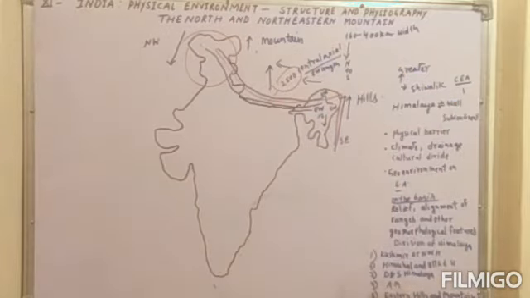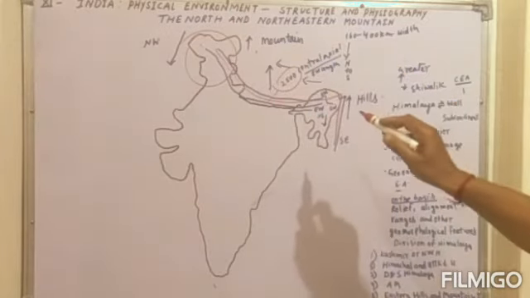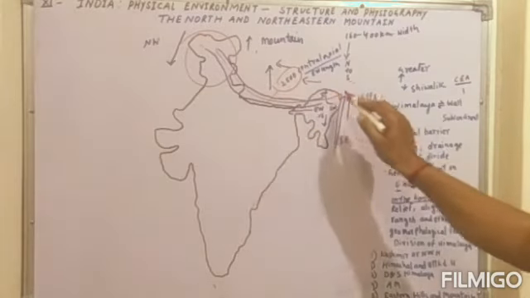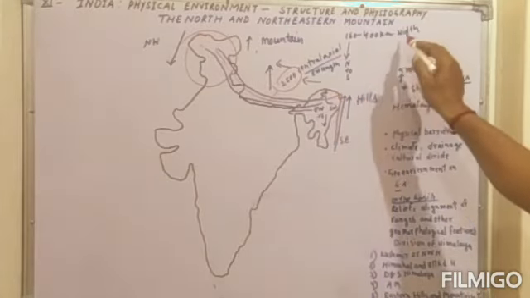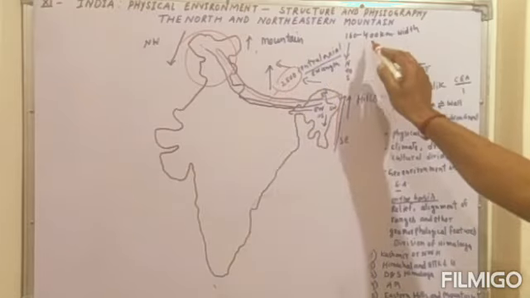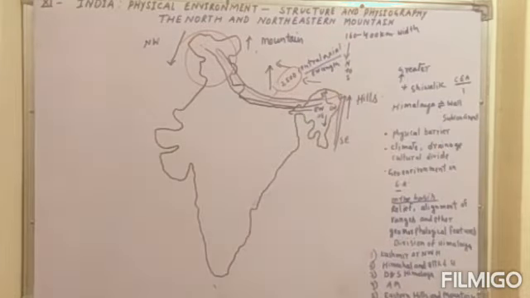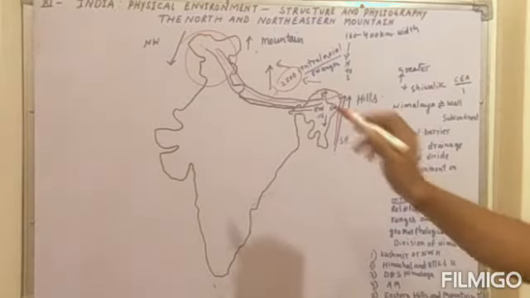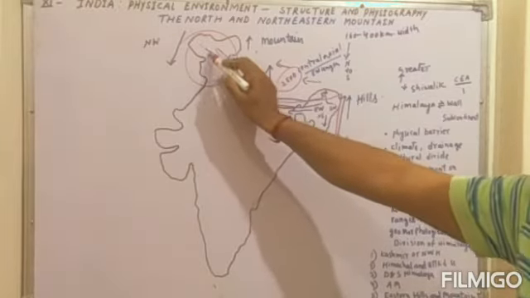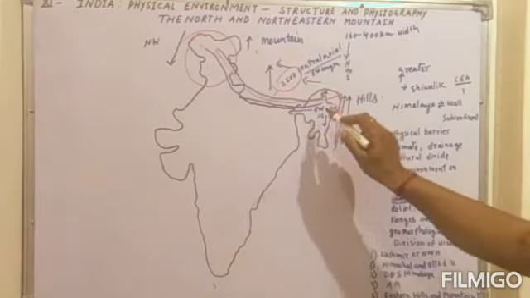The width of the Himalayas from east to west varies from 160 to 400 kilometers. That is very important to know. You will see other features of the Himalayas in further topics. But if you look closely, the Himalayas are standing like a wall.